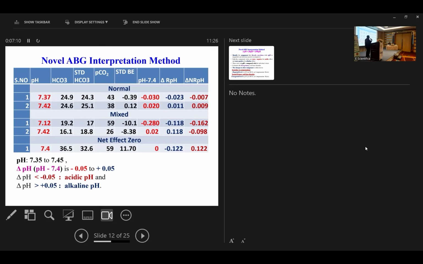So the advantage is, in the normal method, it's very difficult to tell the contribution of each parameter, the contribution of respiratory and non-respiratory components to changes in pH. But this directly correlates. It's much easier to observe.